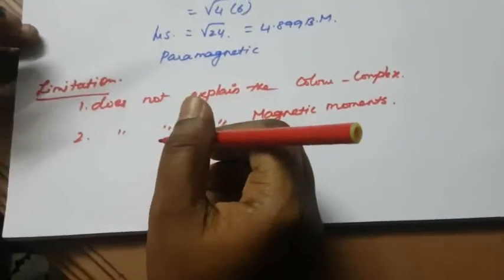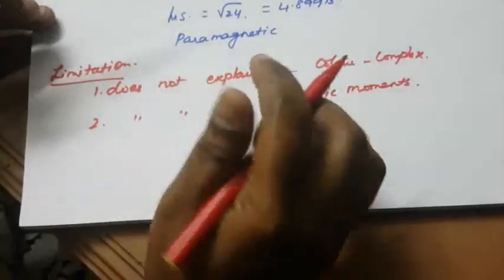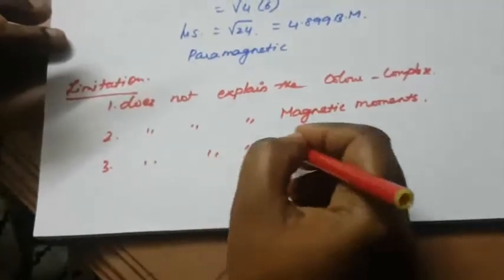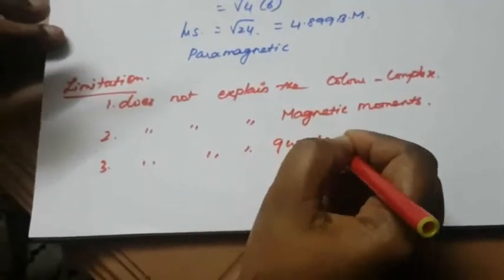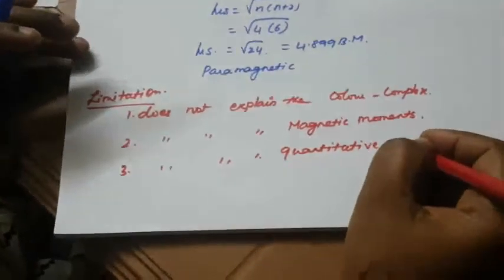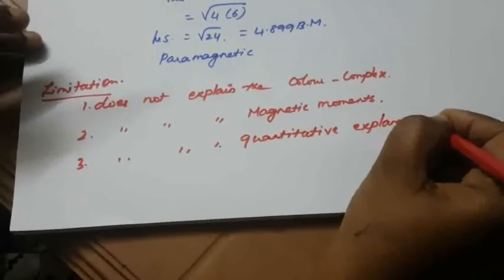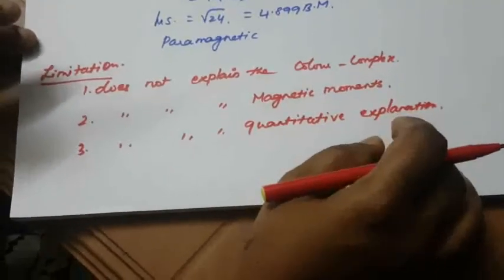Another one is that it does not provide a quantitative explanation. It only explains qualitatively, and does not explain quantitatively. So that is another drawback. To overcome this, they introduced the crystal field theory.